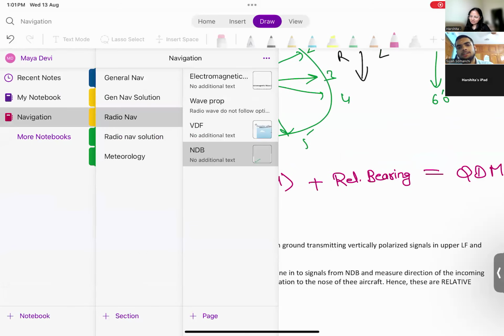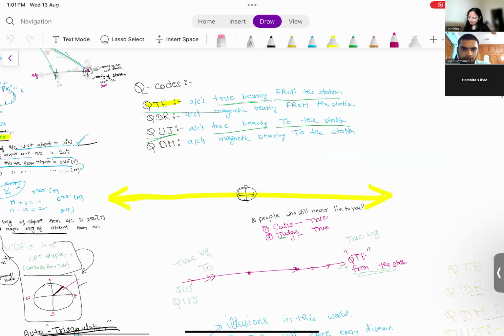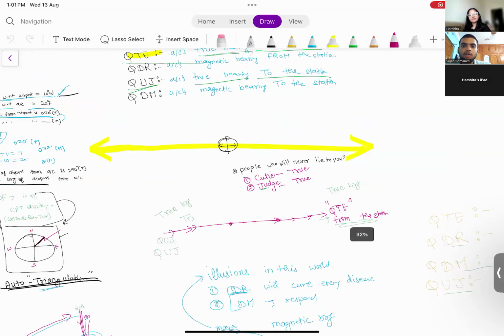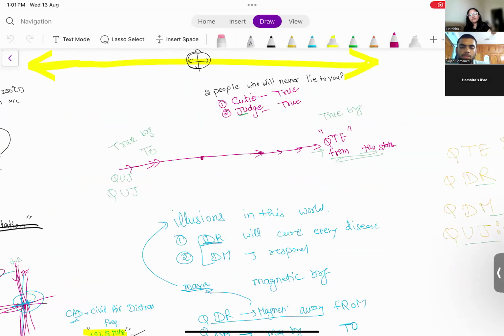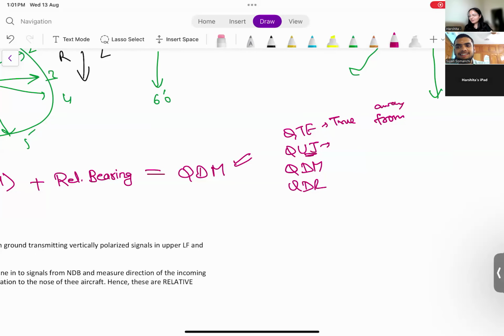Why will the judiciary people lie to you? If you have paid them nicely, why will they lie? So the judge is always true to you. QTE is running away from you, but the judge is always coming to the station. True bearing to the station.